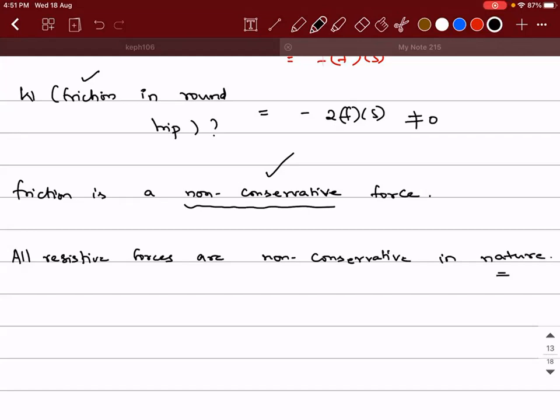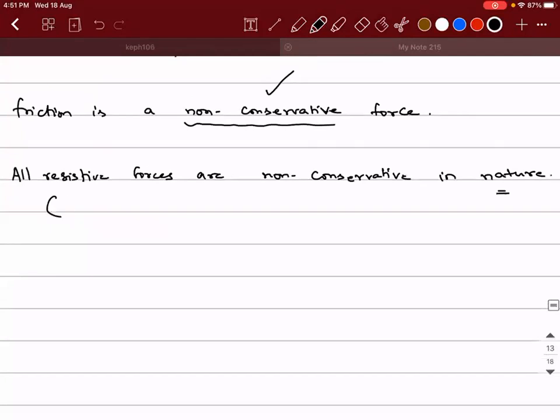All resistive forces. So all resistive forces means I can say friction, air drag, viscous force, all these things are non-conservative in nature. Viscous means the force exerted by a liquid on a solid.